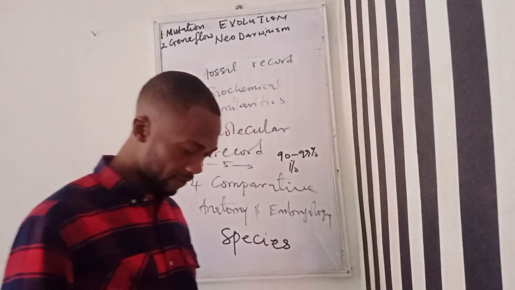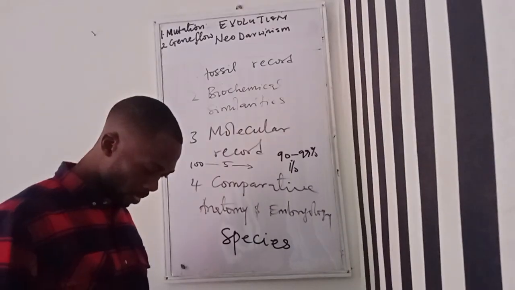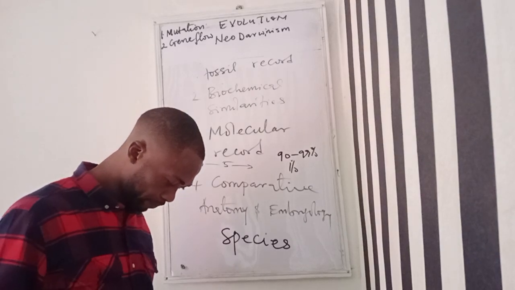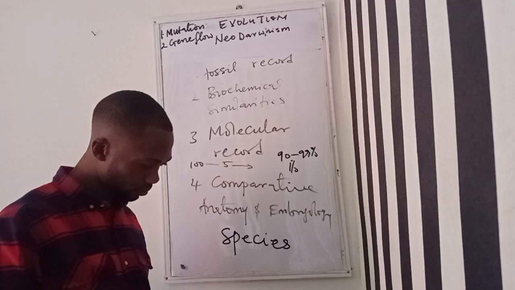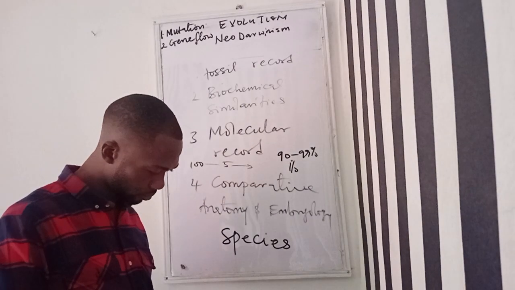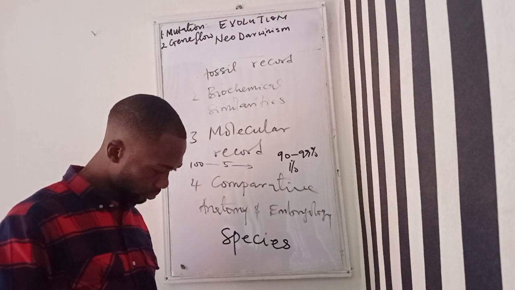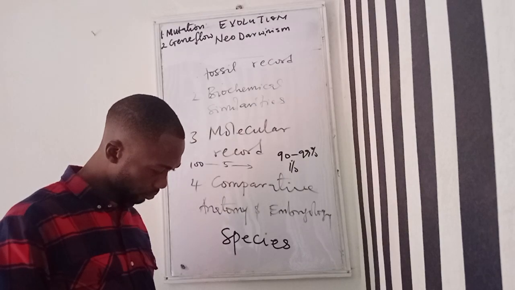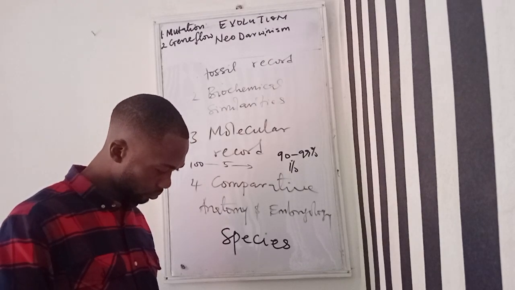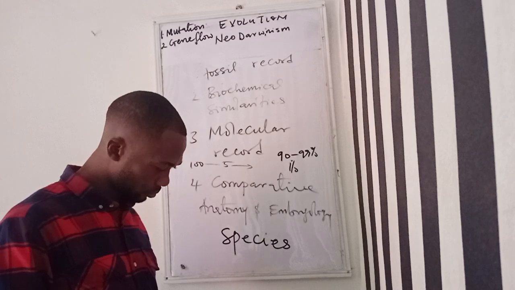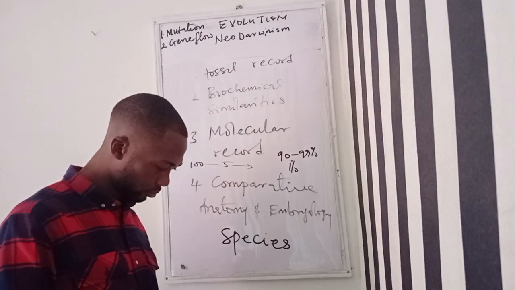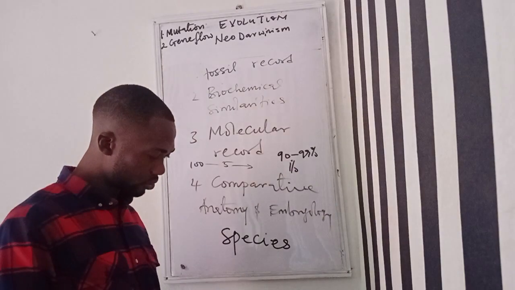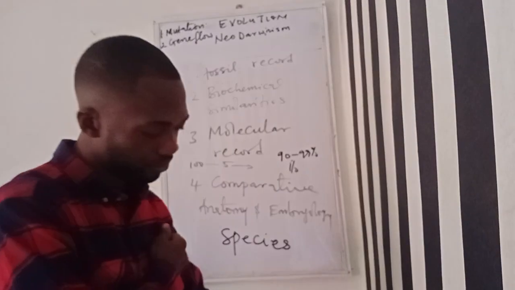All right. Then the next thing I want to look at now is the pattern of evolution.